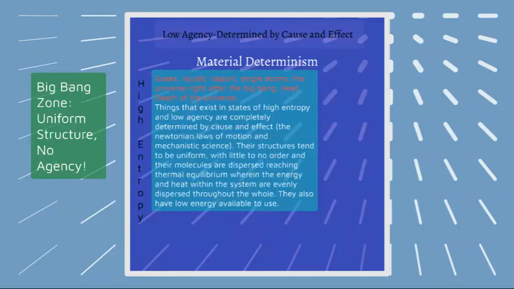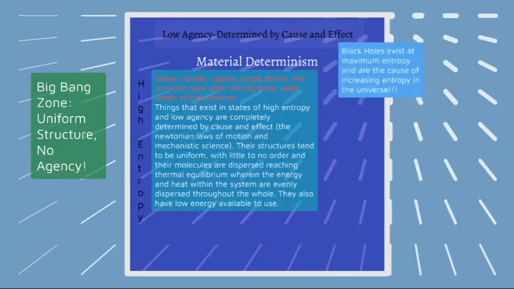Things that exist in states of high entropy and low agency are completely determined by cause and effect, the Newtonian laws of motion and mechanistic science. Their structures tend to be uniform with little to no order, and their molecules are dispersed, reaching thermal equilibrium, wherein the energy and heat within the system are evenly dispersed throughout the whole. They also have low energy available to use.